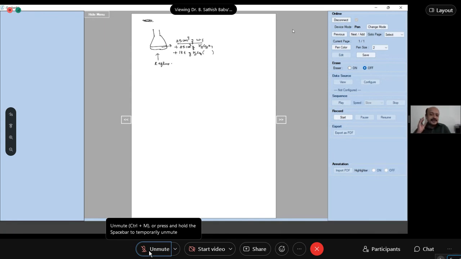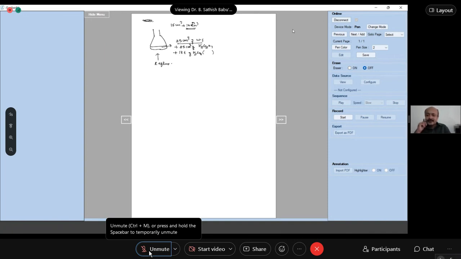So some of the potassium dichromate is consumed and there will be unconsumed potassium dichromate. Our aim is to find out the unconsumed potassium dichromate. For example, if 15 cm³ of potassium dichromate is consumed out of 25 cm³, the remaining 10 cm³ of potassium dichromate will be there. This 10 cm³ of potassium dichromate you have to estimate. How are you going to estimate that?